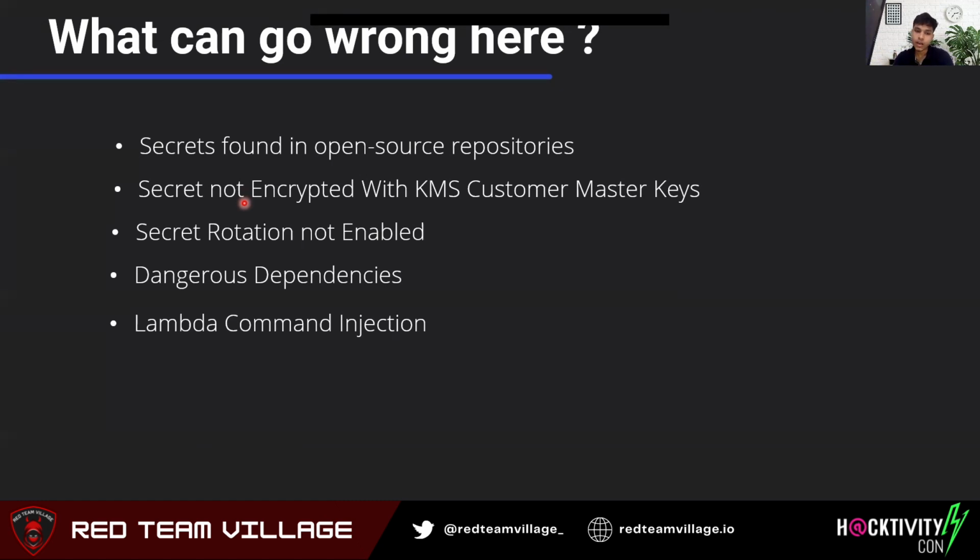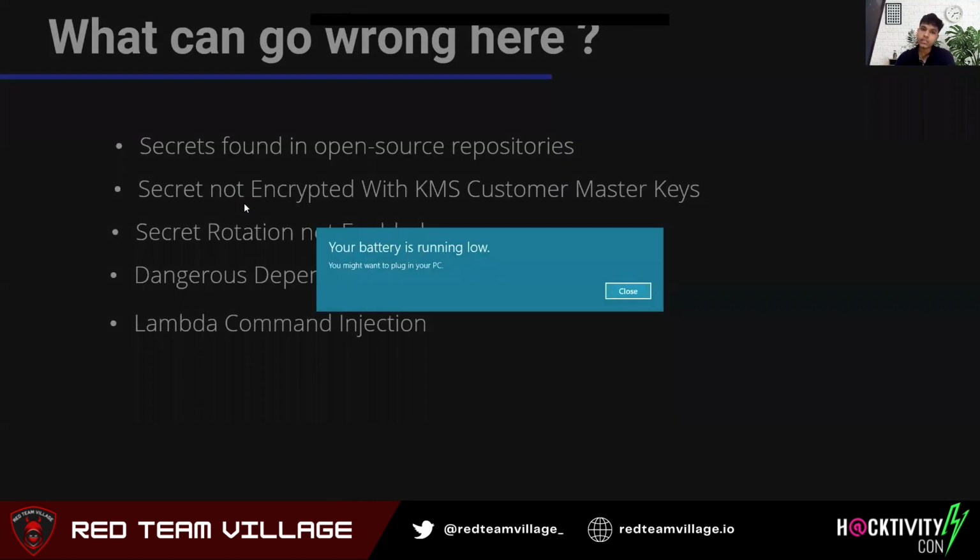And then we have Lambda command injection. Basically, you should control all the user input which interacts with the system calls, the OS level calls. You should try to minimize that.